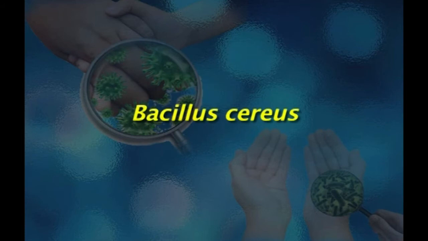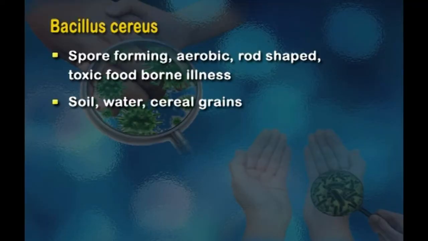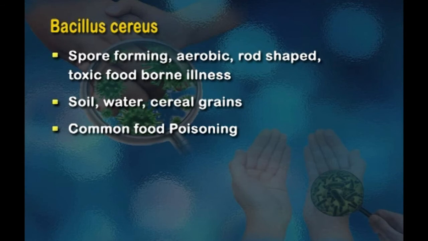Now moving on to other microorganisms, mainly Bacillus cereus. Bacillus cereus is a spore-forming aerobic rod-shaped organism, and this toxic foodborne illness is caused when we consume a food which contains Bacillus cereus. Now this organism is present in soil, in dust, in water. It's also present on cereal grains. It's a very common kind of food poisoning, and it's usually seen when we consume cooked rice which is eaten the next day. So if rice is cooked and kept in the refrigerator, it's important to reheat it thoroughly before consumption to ensure that it is not containing Bacillus cereus. It's better to again pressure cook the rice and then consume it.